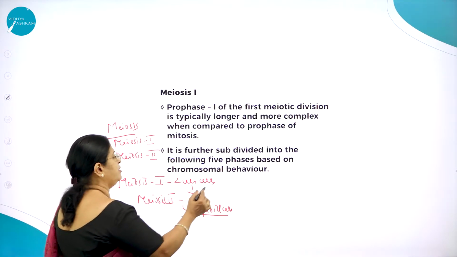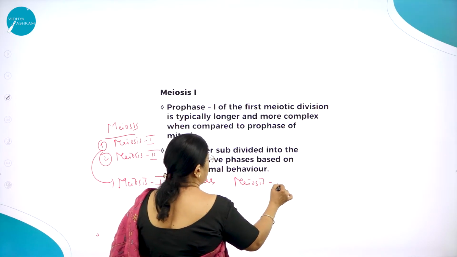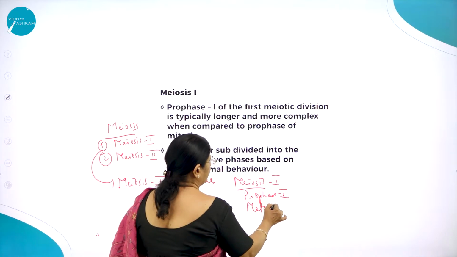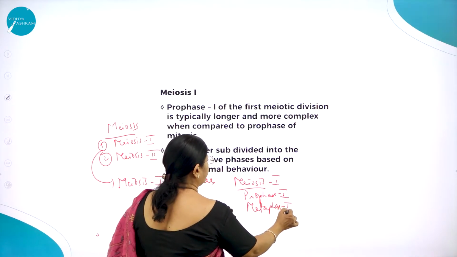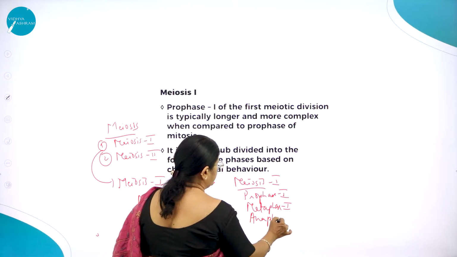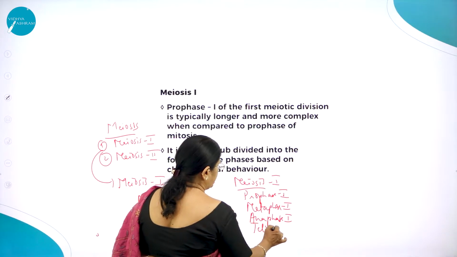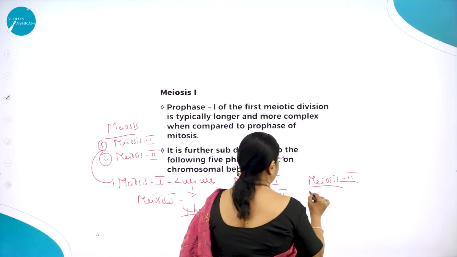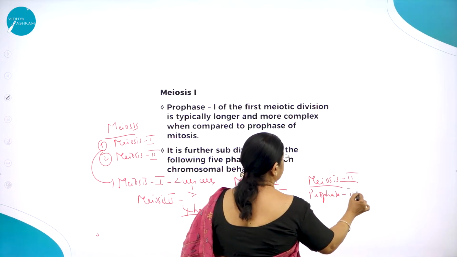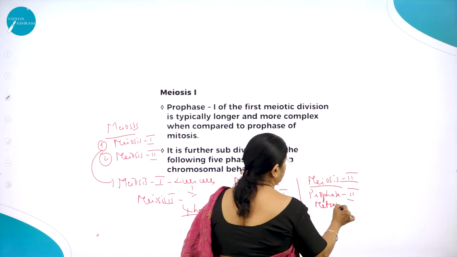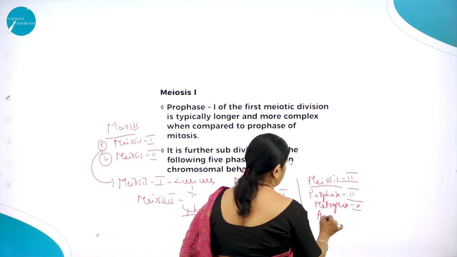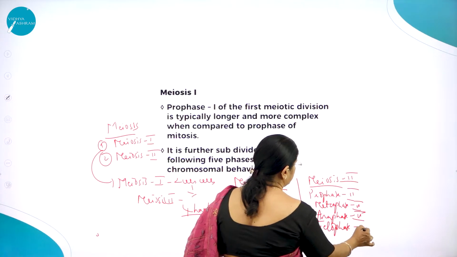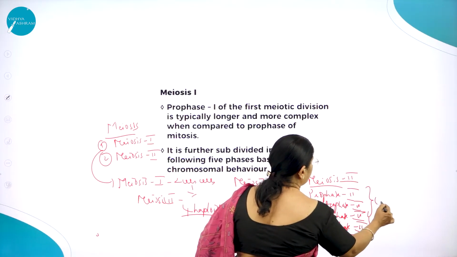Meiosis 1 has stages called prophase 1, metaphase 1, anaphase 1, then telophase 1, followed by meiosis 2, that is prophase 2, metaphase 2, anaphase 2 and telophase 2. So at the end of telophase, 4 haploid cells are formed.